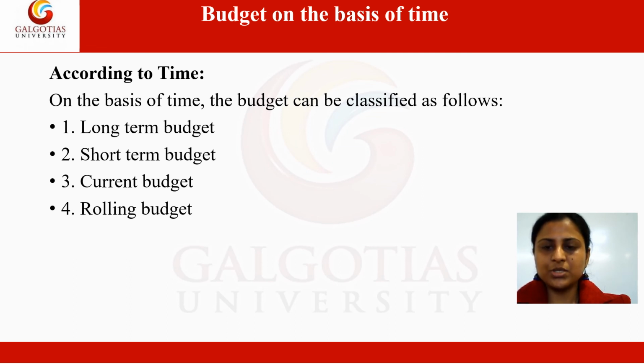Then comes rolling budget. So a rolling budget is also known as progressive budget. What we do under this method is that a budget for a year in advance is prepared. So actually a new budget is prepared after the end of each month for a full year ahead, and the figures for the month which has passed or rolled down are dropped, and the figures for the next month are added, and this practice continues for every month that ends and a new month is added. So these were the budgets according to the time.